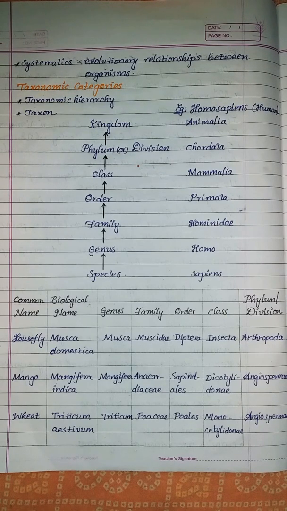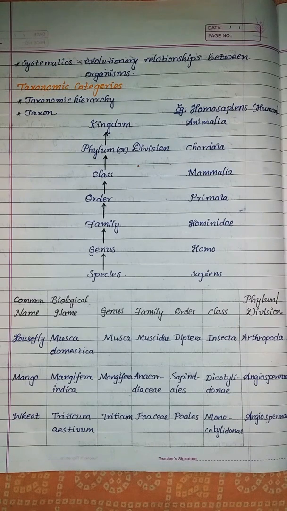The classes comprising animals like fishes, amphibians, reptiles, birds, along with mammals, constitute the next higher category called phylum. And the next is kingdom. All the animals belonging to the phylum are assigned to the highest category called kingdom Animalia in the classification system of animals. When it comes to plants, they are considered as kingdom Plantae.